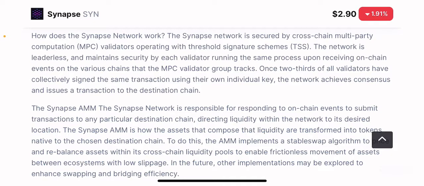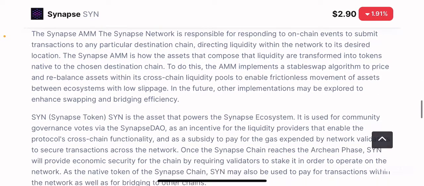So that's the mechanism they use, which is kind of novel for a crypto project, and this is something we'll see more often for multiple other cross-chain protocols as well. The Synapse network is responsible for responding to on-chain events to submit transactions to any particular destination chain, directing liquidity within the network to its desired location.